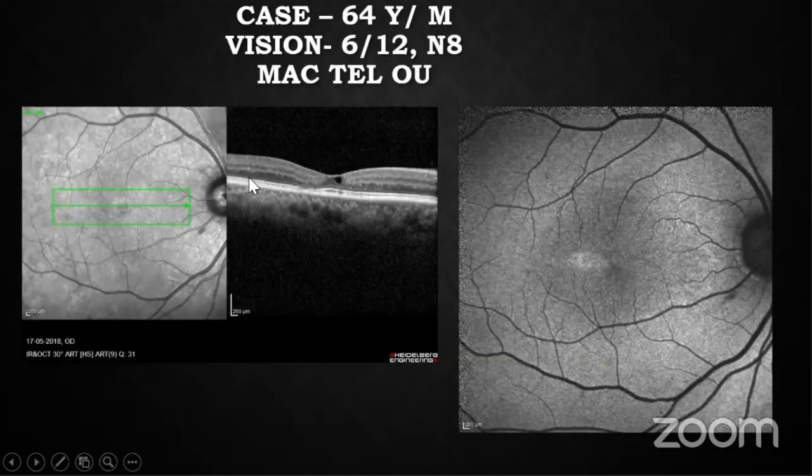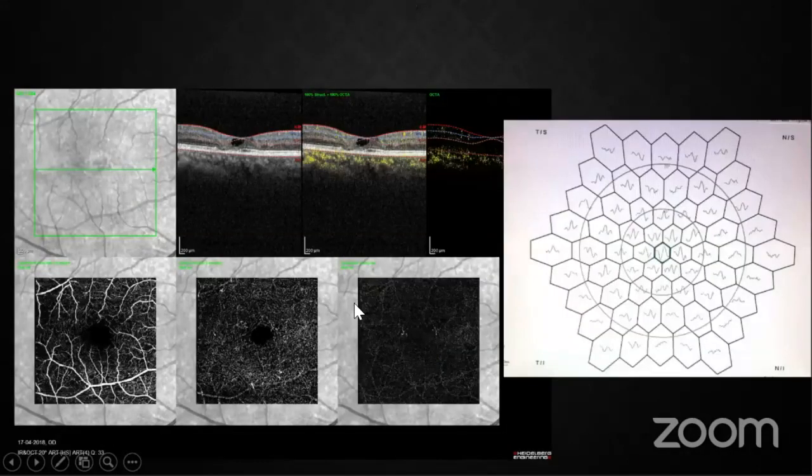This is a representative case in which we can see that in the temporal part, there is an ISOS break. So on OCT grading, it was grade 1. And on FAF, there is hyperautofluorescence, so it is stage 2 FAF. And we can see in OCTA also, there are changes in the temporal part of the deeper retinal plexus.